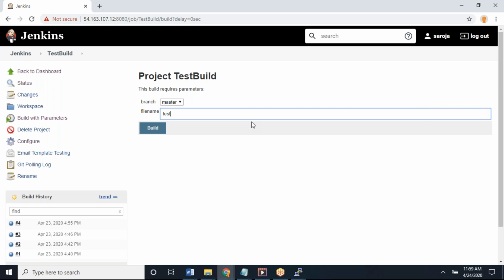That is what a predefined variable means. If you are providing it, you have to define it under build with parameters, where there is an option. That is called a user parameter. You are providing it manually, defining it yourself, whereas predefined means you already get it from Jenkins. I will show you what the predefined variables are and how many predefined variables we have. Now build it.